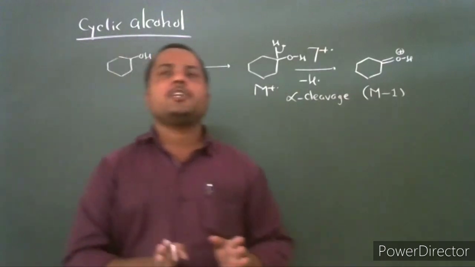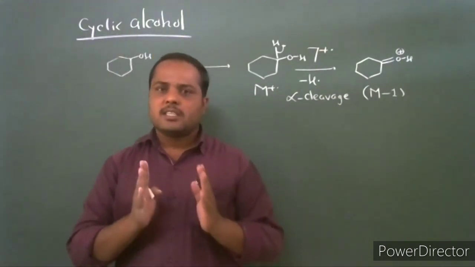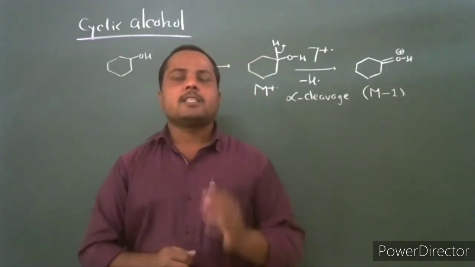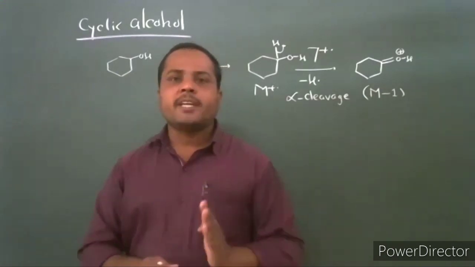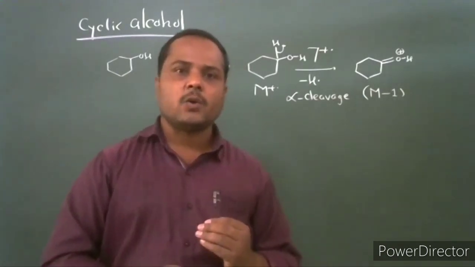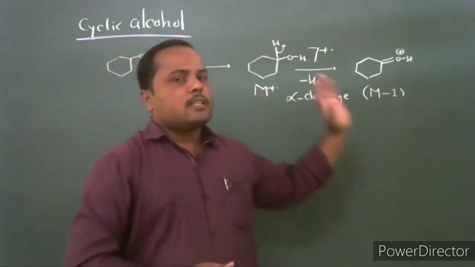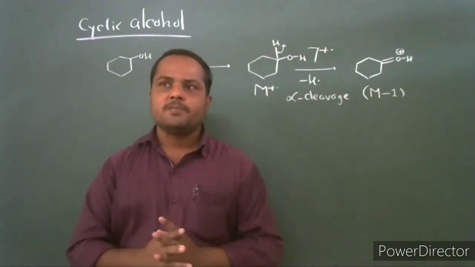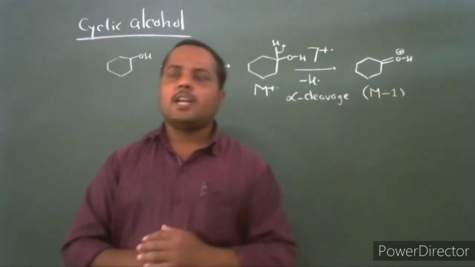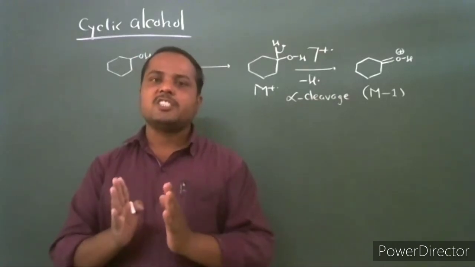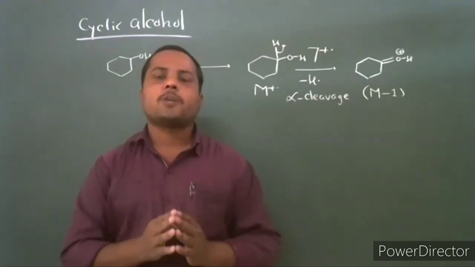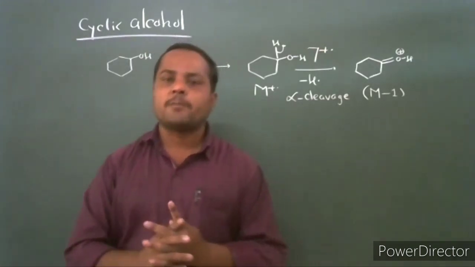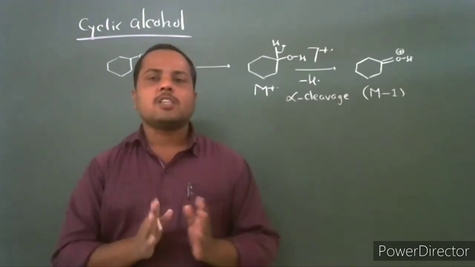In the last lecture, we discussed the fragmentation of alcoholic compounds, the simple straight chain aliphatic acyclic alcohols. Acyclic alcohols are of three types: primary alcohol, secondary alcohol, and tertiary alcohol. The alcoholic compound generally undergoes two most important fragmentations. In alpha cleavage, the longest straight chain is generally eliminated as a radical and formation of an oxonium ion fragment takes place. Another mode of fragmentation is dehydration, the loss of a water molecule.